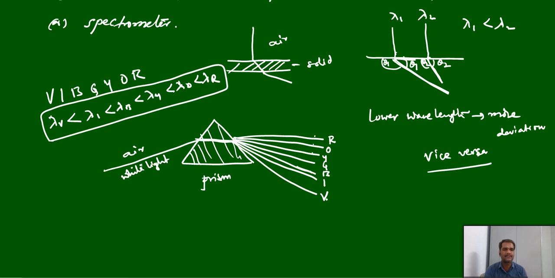So you can see the spectrum like this. Always violet is in the bottom part and red on the top part. Why? Because red has more wavelength, it deviates a lesser angle, and violet has lesser wavelength, it deviates maximum. And this is the VIBGYOR spectrum.